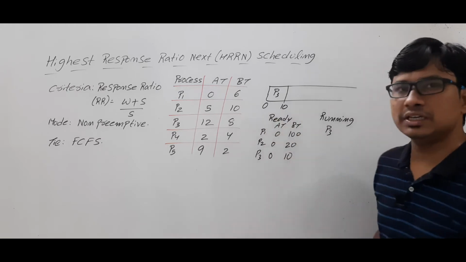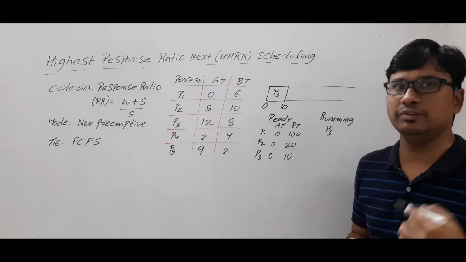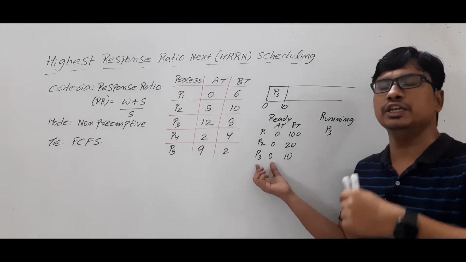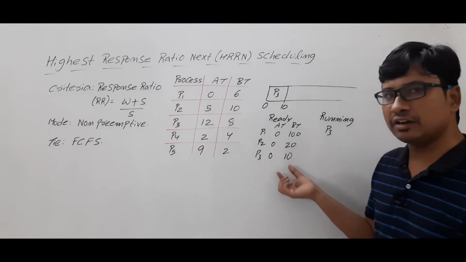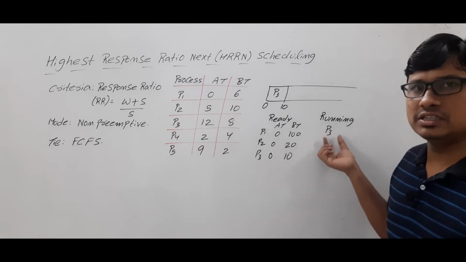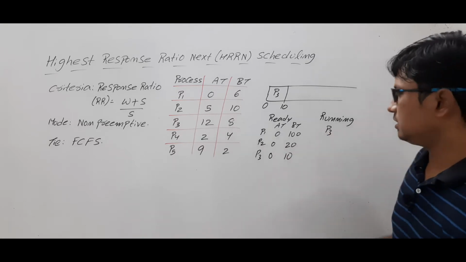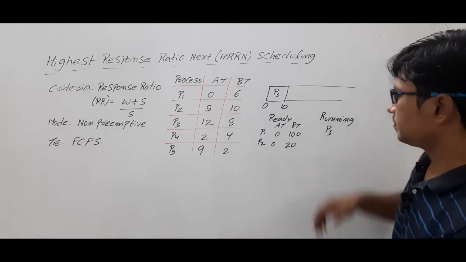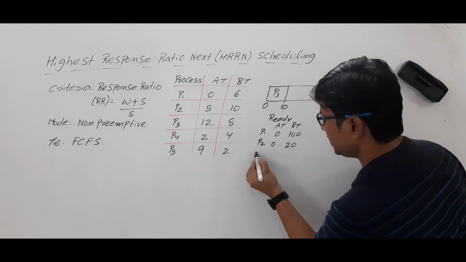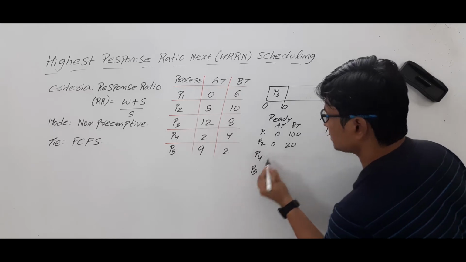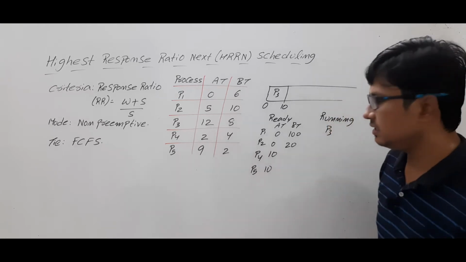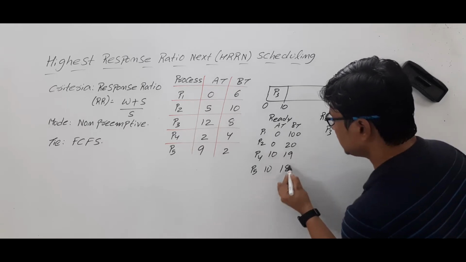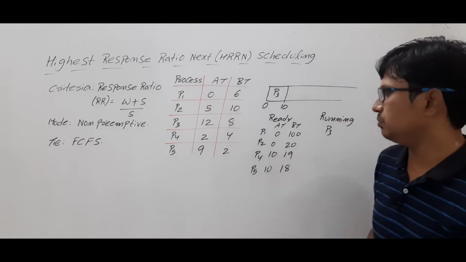Let's assume that it is a non-preemptive scheduling algorithm. If this process does not need any IO operation, then it will run for 10 units of time. Once it is completed, it will go to the terminated state. Now look here. At 10 units of time, processes P4 and P5 have arrived, and they need 19 and 18 units of CPU burst time.